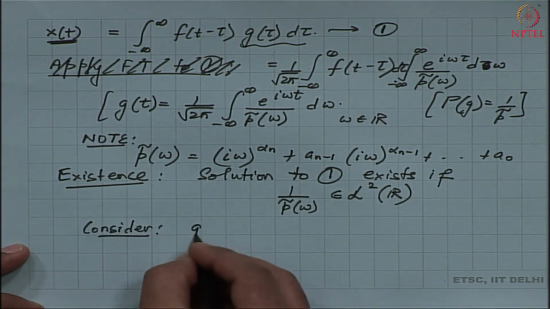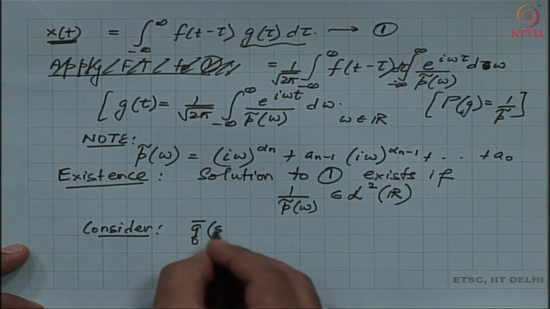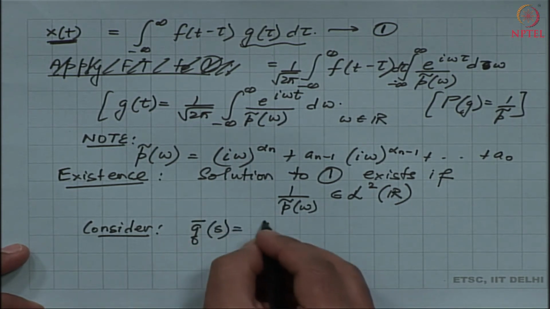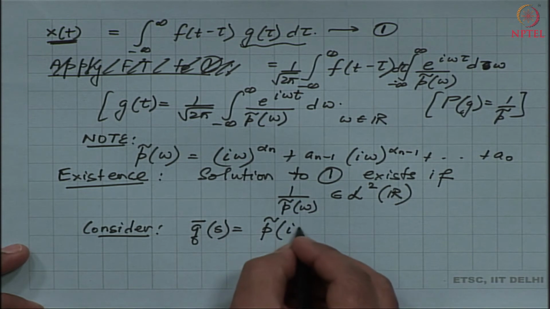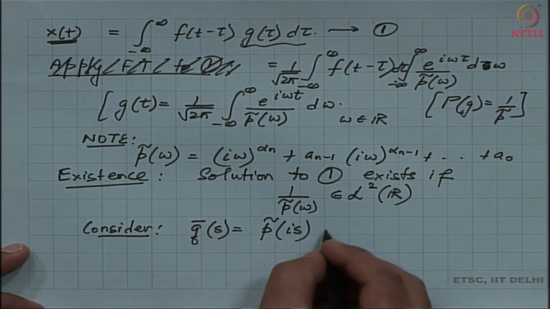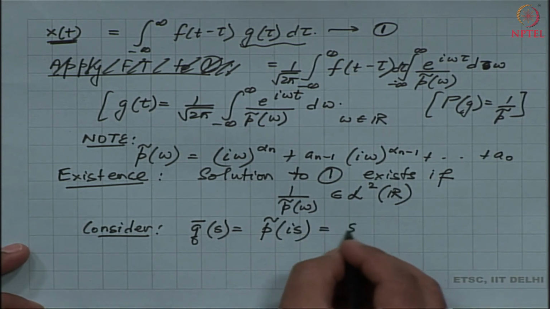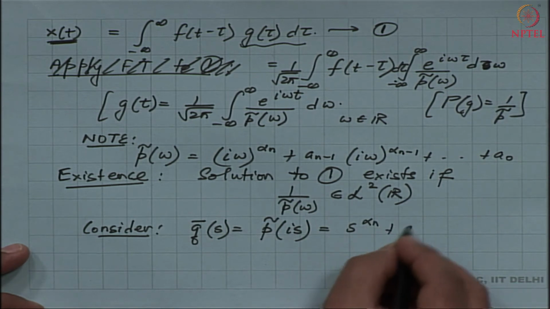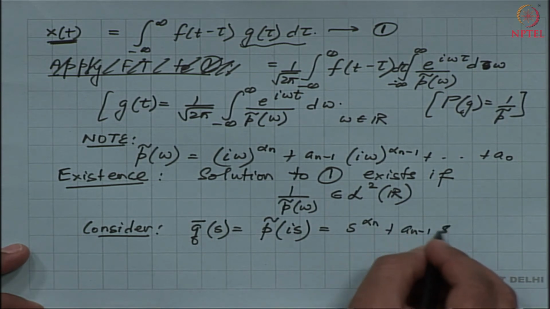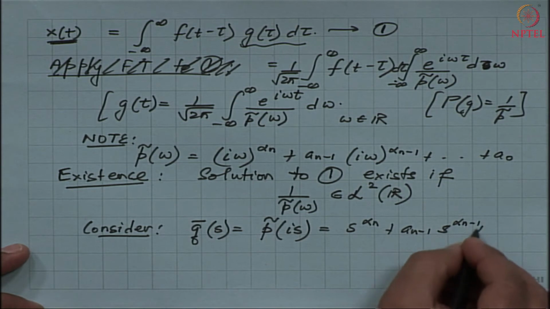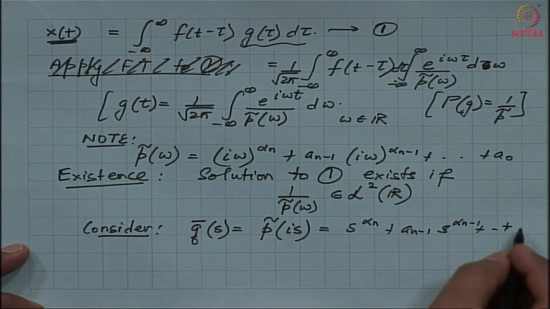Let me call this q bar of s. This is nothing but p tilde of i s, which is also s to the power αn plus a_{n-1} s to the power α_{n-1} and so on, plus a_0.